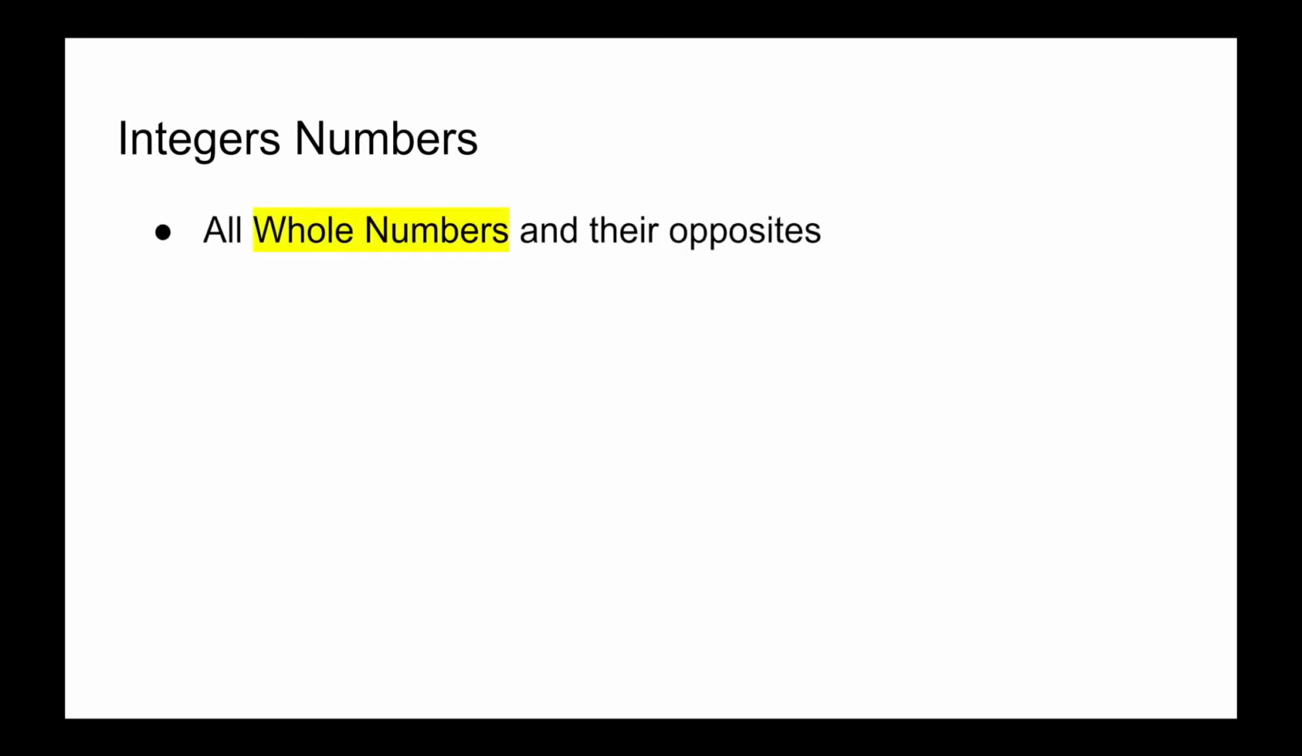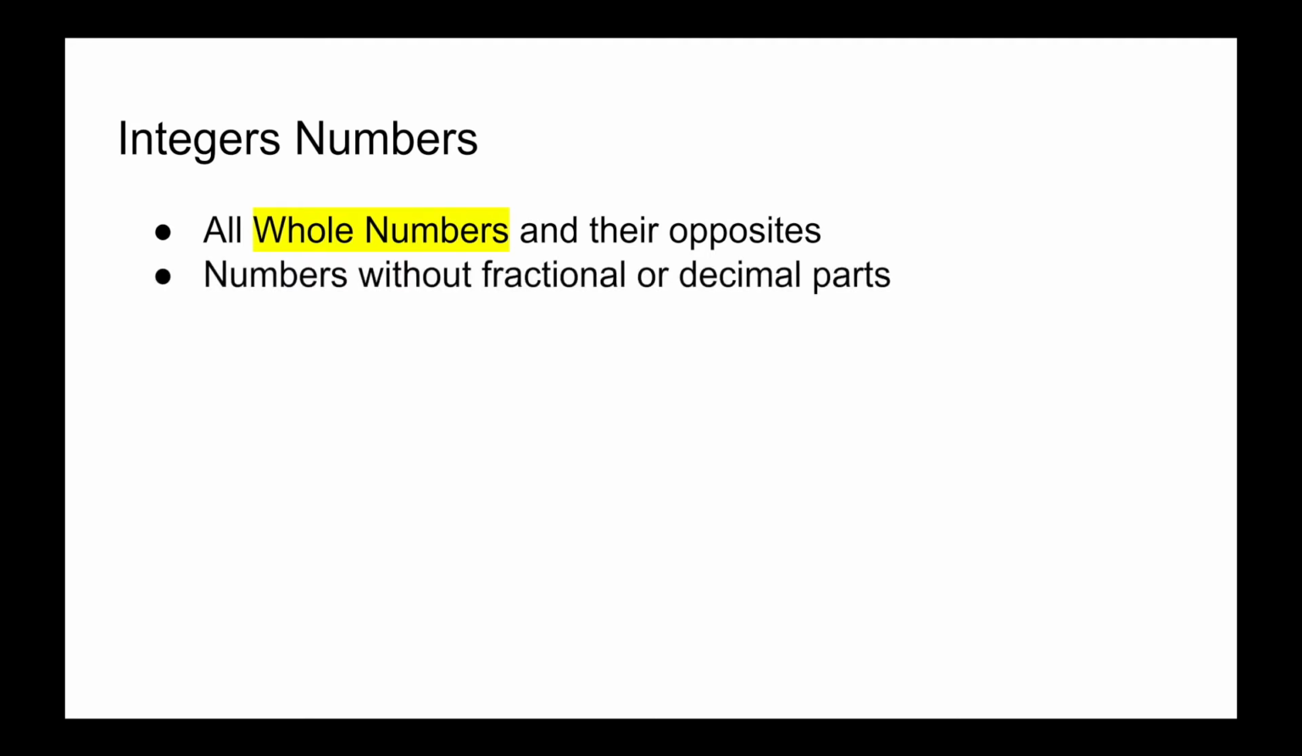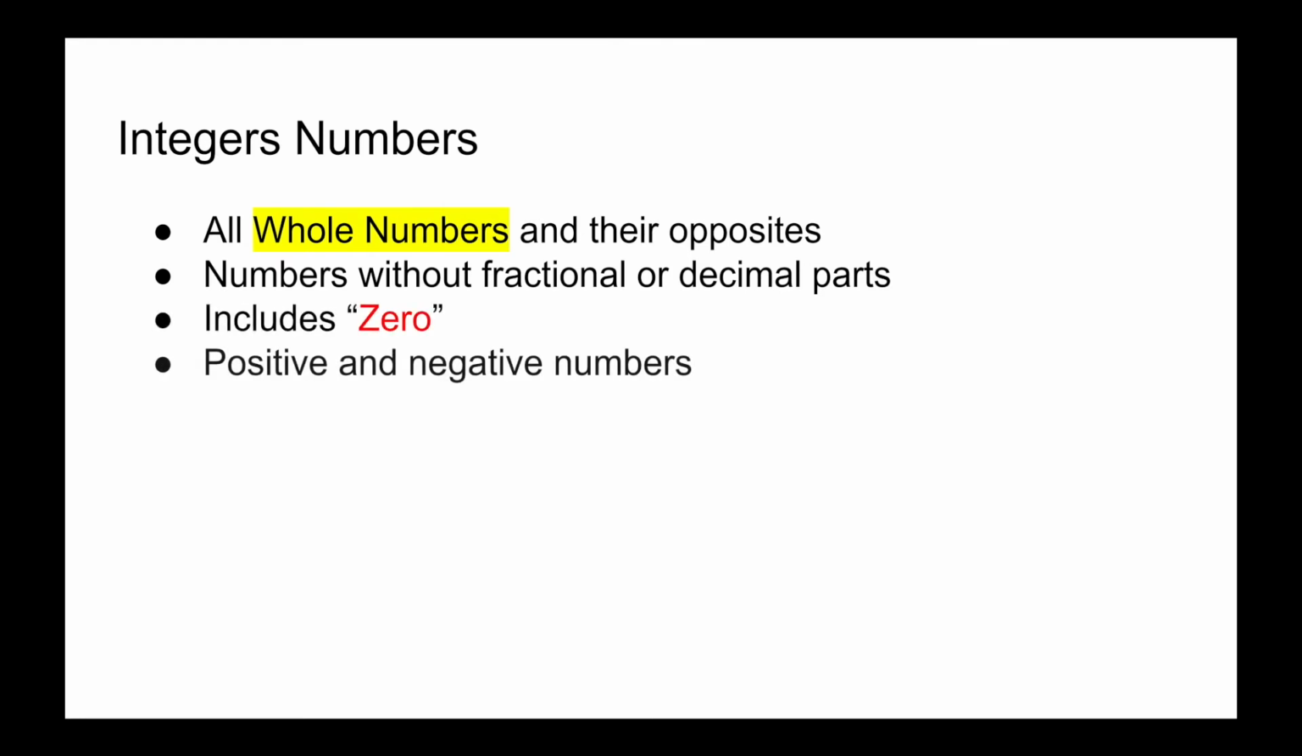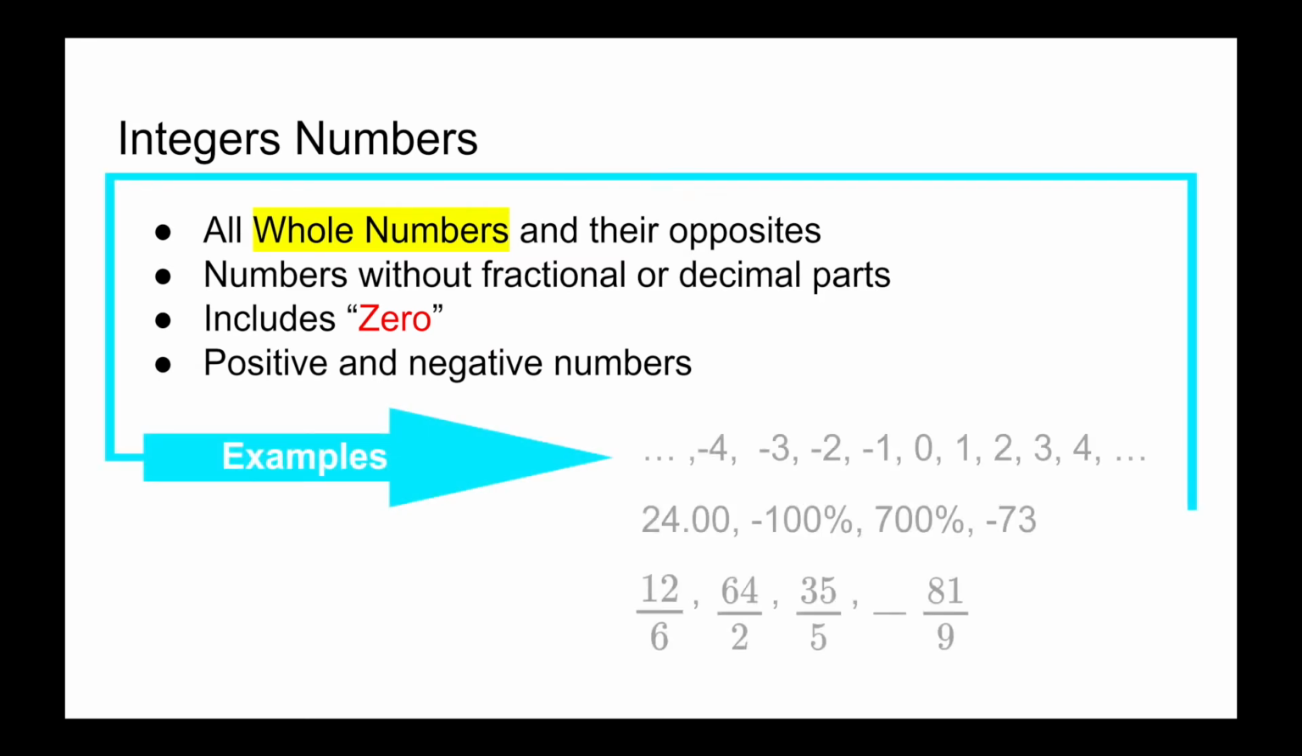Moving forward with integers. Integers include all whole numbers and their opposites. These are numbers without fractional parts or decimal parts. It also includes 0. They are positive and negative numbers. Looking at some examples, remember, integers are all of our whole numbers, so 0, 1, 2, 3, 4, and into the positive spectrum. But now we're including their opposites. So the opposite of 1 is -1. The opposite of 2 is -2. The opposite of 3 is -3. The opposite of 4 is -4, and so on.